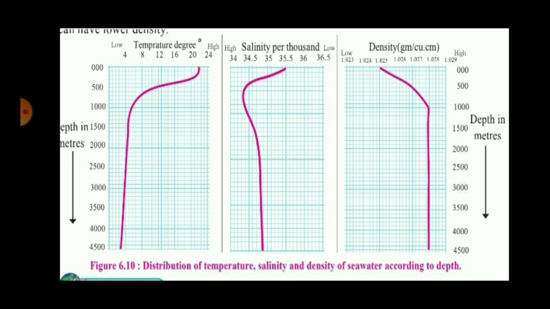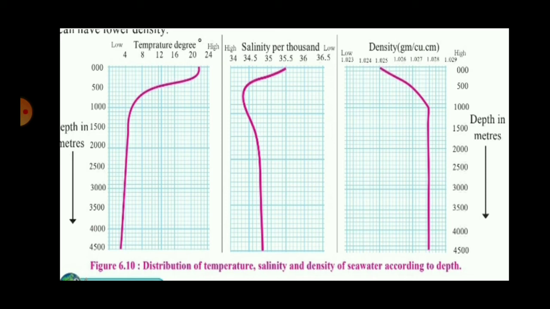At 500 meters, it has become 34.4. At 1000 meters, it has again become 34.5. But thereafter, you can see an almost straight vertical line. That means as the depth increases further, as we go inside the sea, the salinity will remain constant. The slope that you can see in the beginning is much gentler as compared to the slope that you have seen in the first graph.